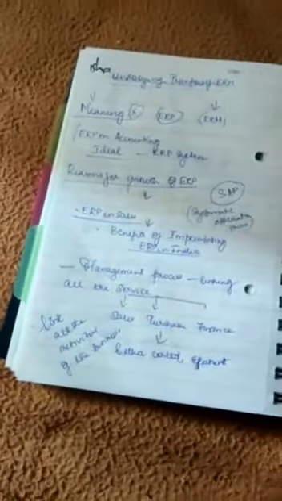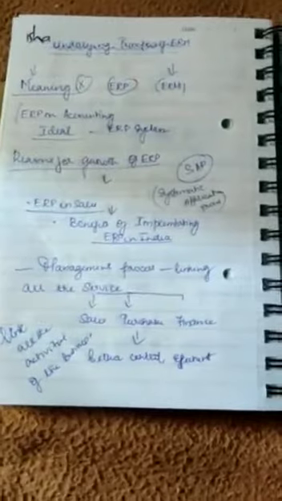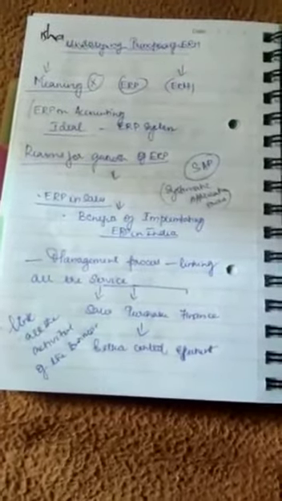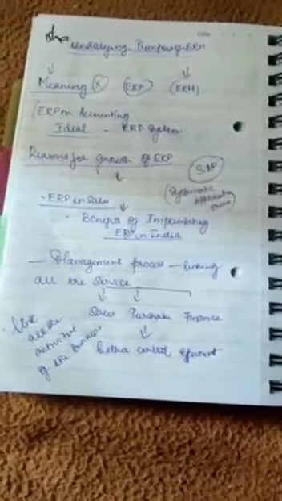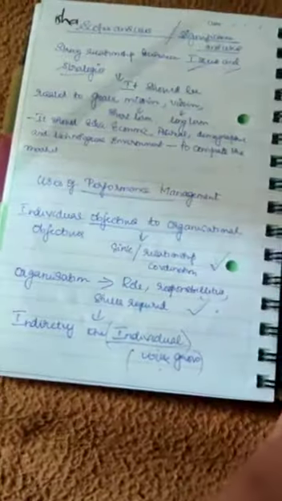So the next topic is your very basic understanding of IPO. IPO is what? IPO is initial public offer. An initial public offer is when the company wants to raise funds, then it will go for the public offer.